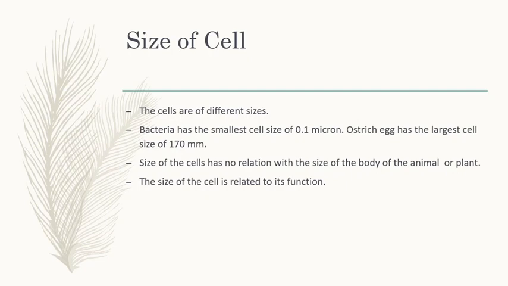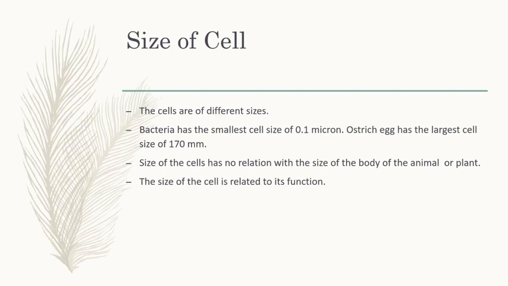Nerve cells are long and branched. They perform the same function, that of transferring messages. So size of the cell has no relation with the size of the body of the animal or plant.